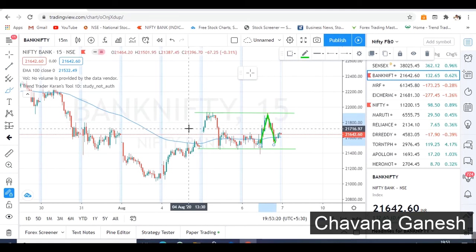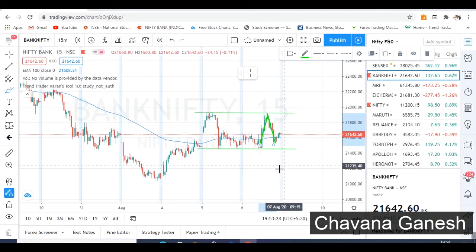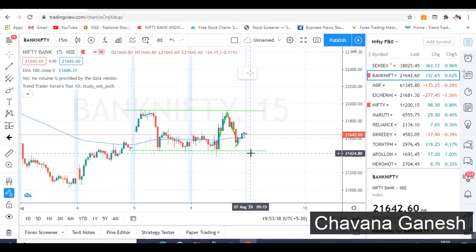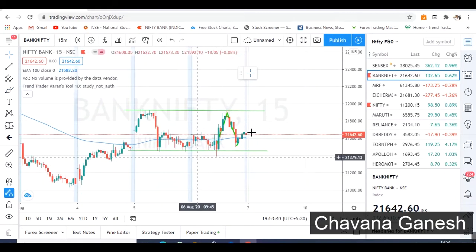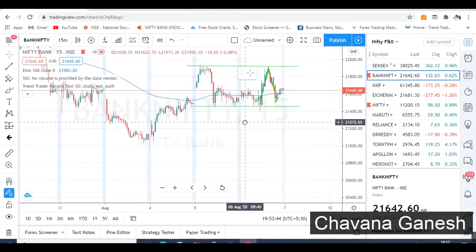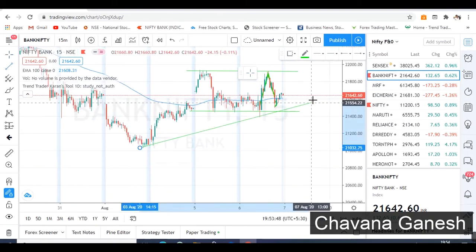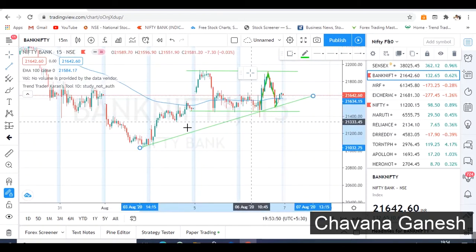Here you can see these are the two important levels for tomorrow, 21930 and 21440 around. If we get a break of either, for upside or downside, we can expect a good move. And you can try a trend line from here to here like this. Here we have 1 and 2.